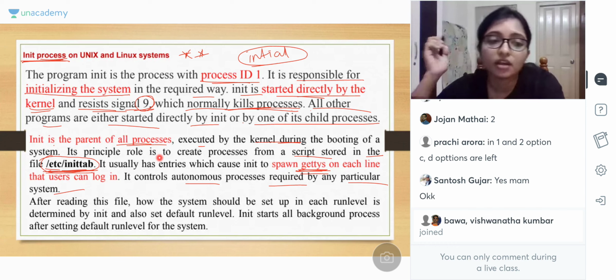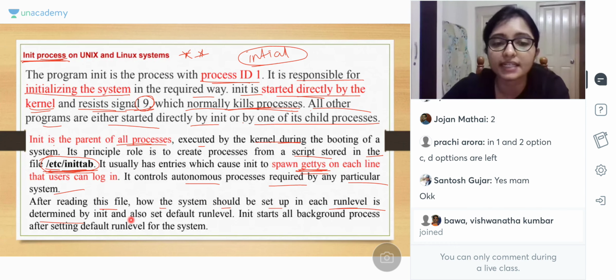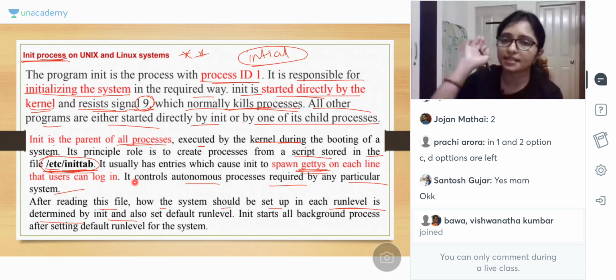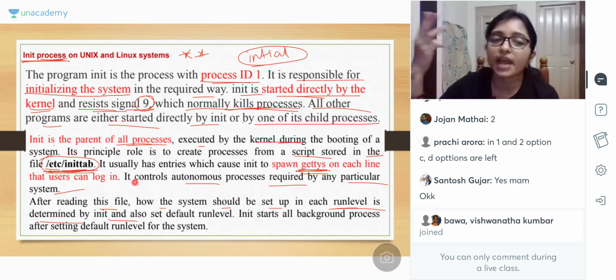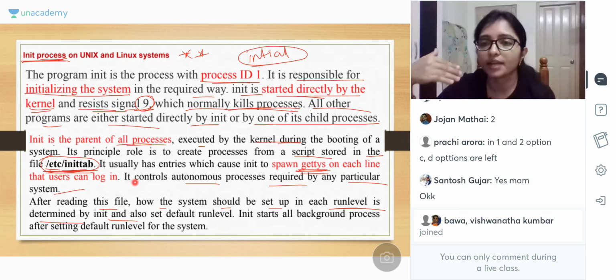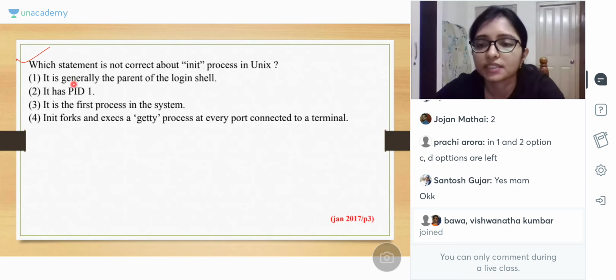Vishwanath, welcome. Now, after reading this file, how the system should be set up, the run level, is determined by init. Remember that the main concept of init is that it is the parent process. That is the first concept, and the process ID is 1. It is executed and created through the getty, that is the third concept, and all the child processes are handled through the parent process, and after completion of all the child processes, the parent process is killed. That is the four to five important points about the init process. Okay, clear? Now try to solve this question.